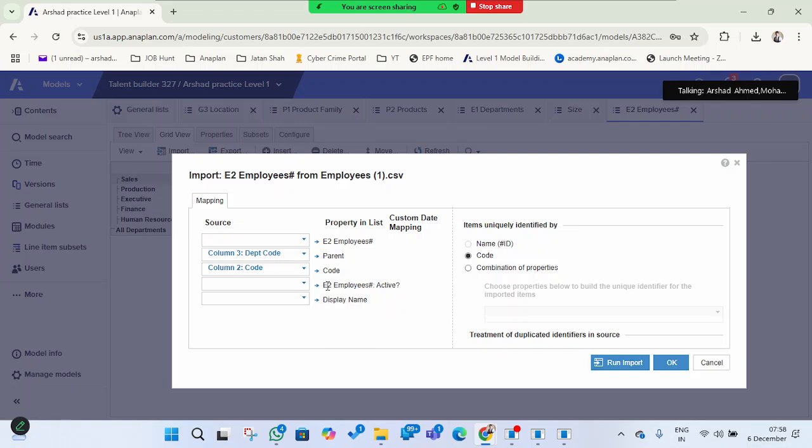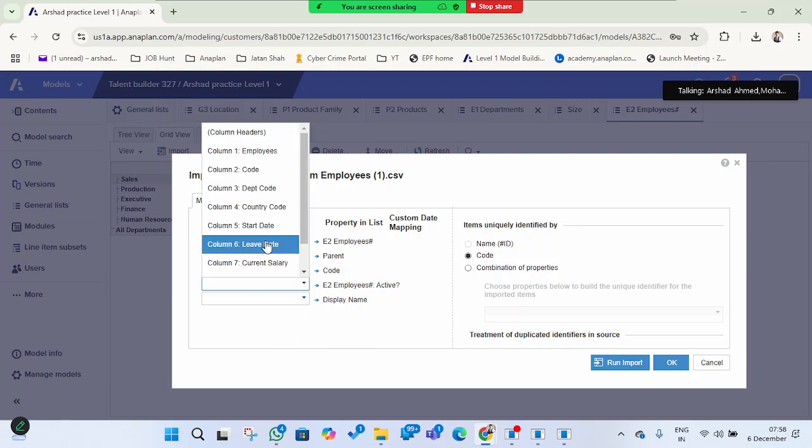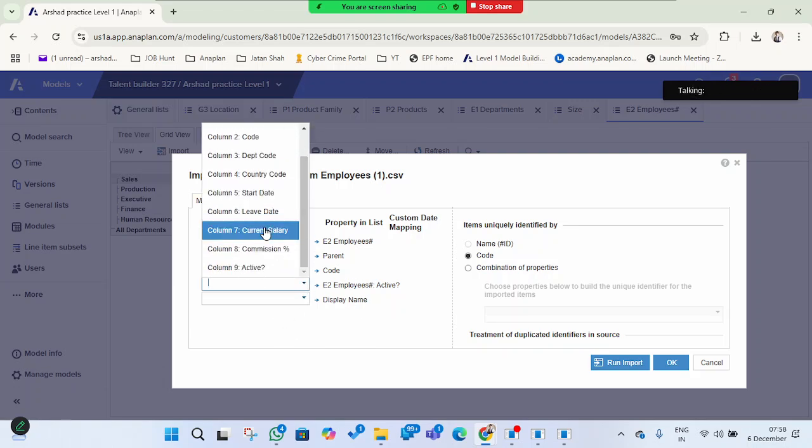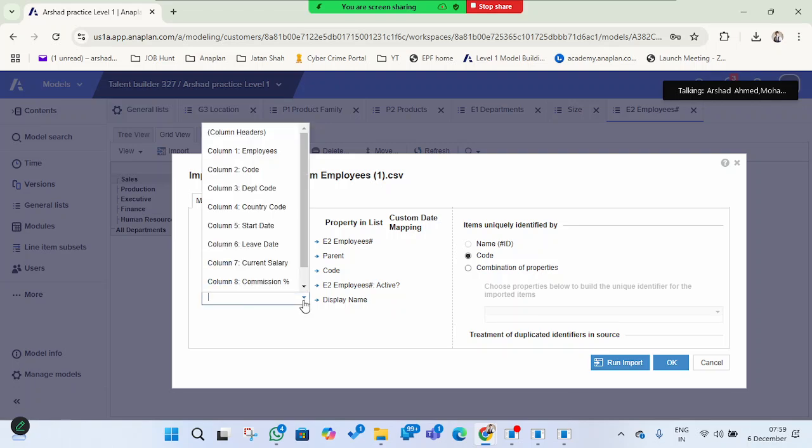Then for E2 employees here we have an option. Because it's a question mark, who are active currently? We are trying to figure out who is active. The other example I gave, you can select the HR department people, that we can also do. But according to this use case, it is trying to figure out who is currently active. So we will take active here, and the display name we can take as here.